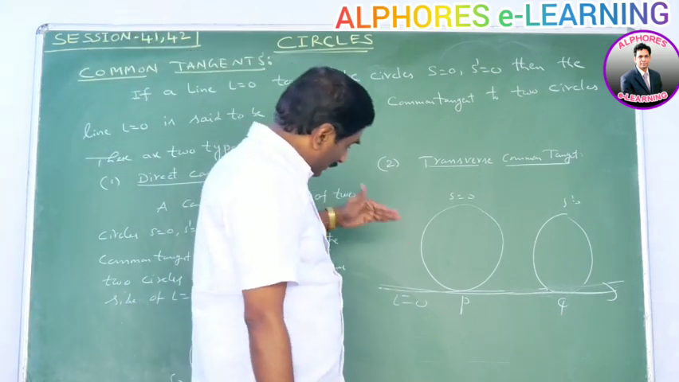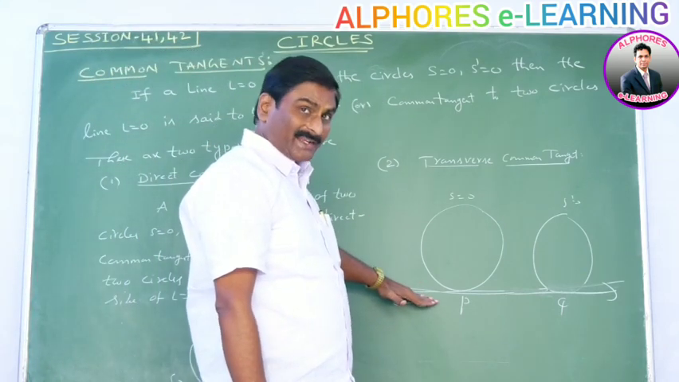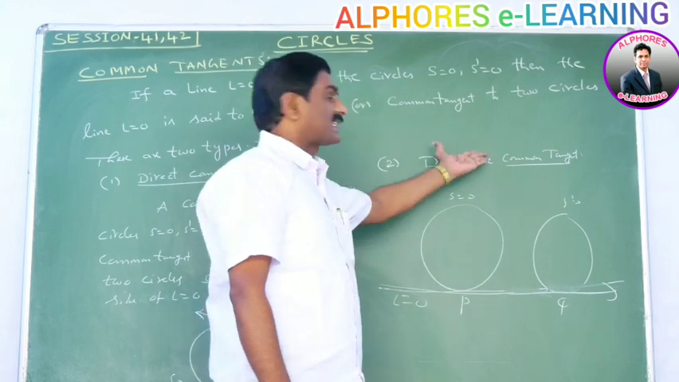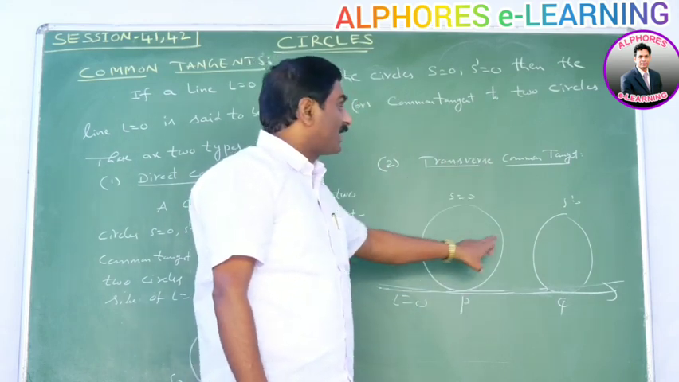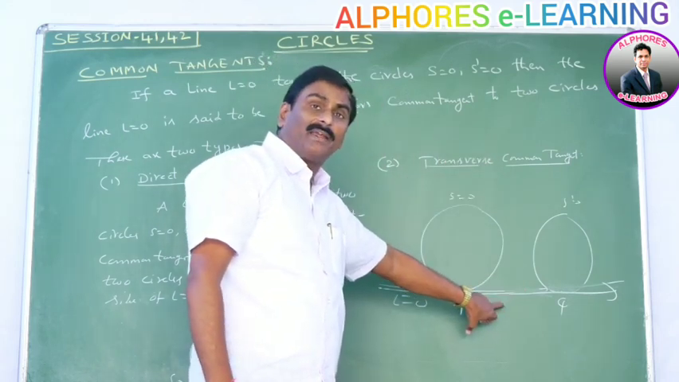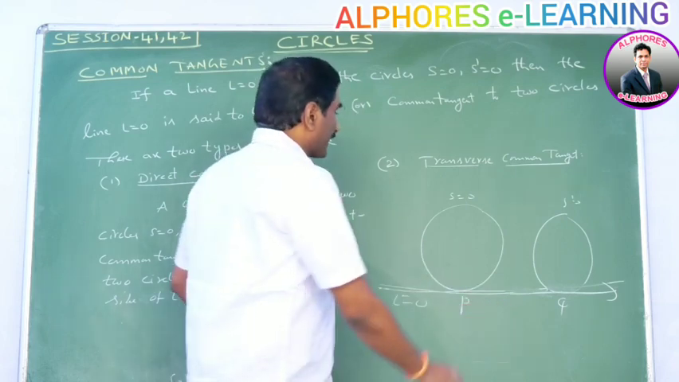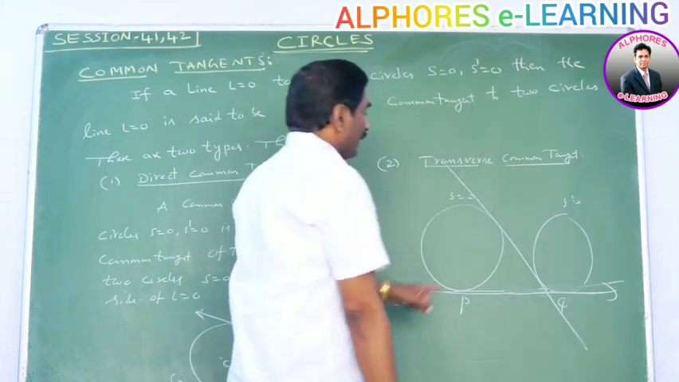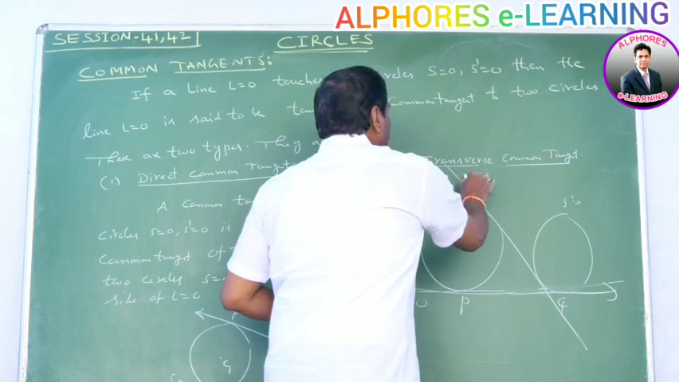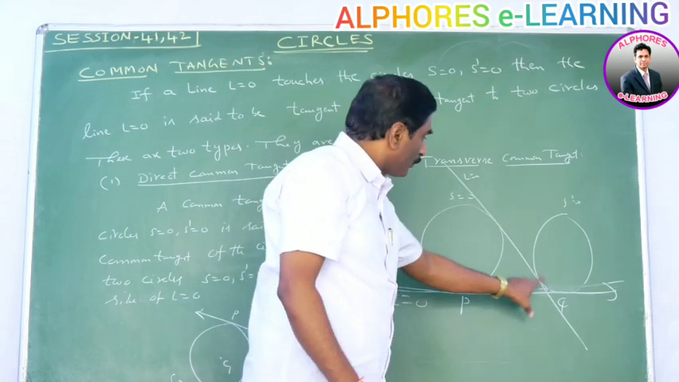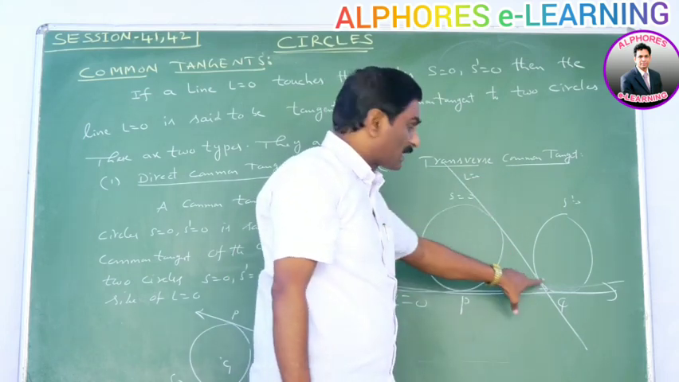Suppose the line L is equal to 0 is a common tangent, and if the two circles lie on the same side of the line, then this tangent is said to be a direct common tangent. Suppose the tangent is in this way. In this case, this line L is equal to 0 touches these two circles at 2 points. Okay, this is the point A, this is the point B, say.